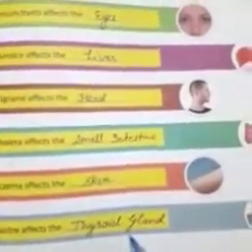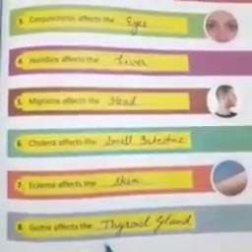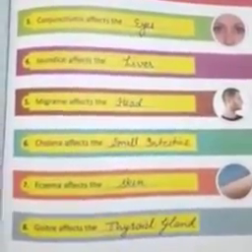Number 8, goiter affects the thyroid gland. Student, now turn your page. Come on to page number 36.